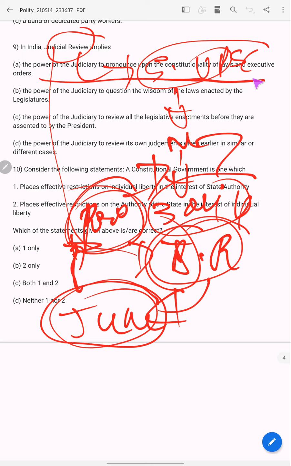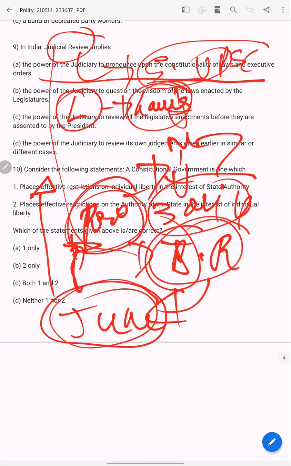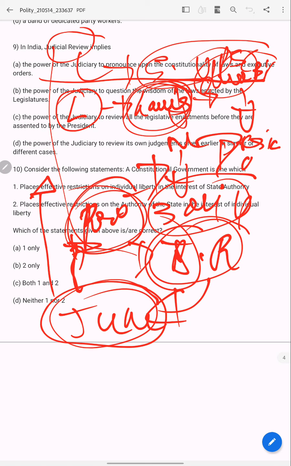This is the easiest question. What is a function of the judiciary? Whatever laws the legislature makes, when a draft bill gets the president's assent, it becomes law.